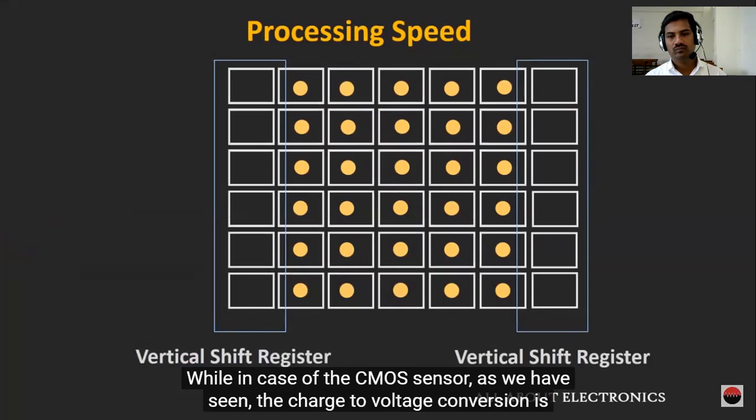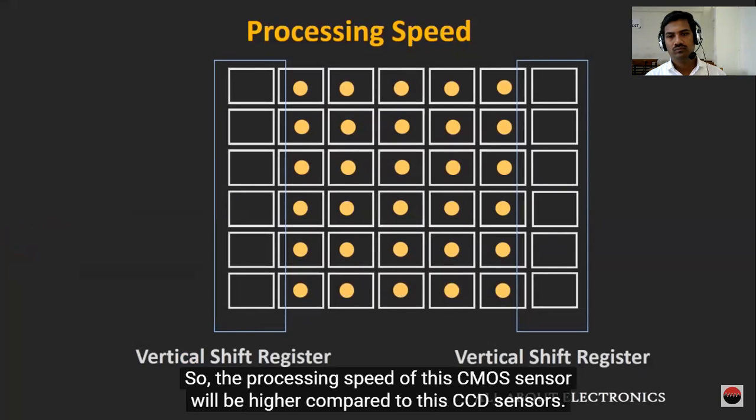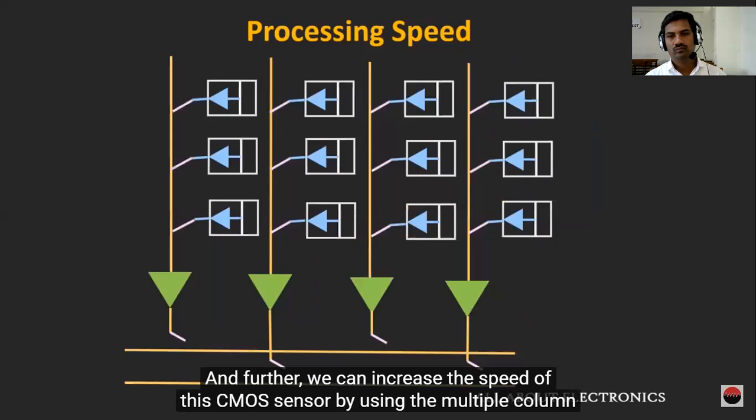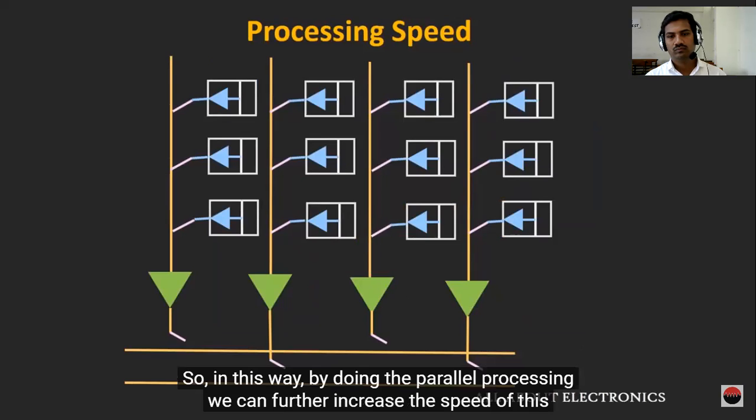While in case of the CMOS sensor, as we have seen, the charge to voltage conversion is carried out in the same pixel. So the processing speed of the CMOS sensor will be higher compared to these CCD sensors. And further, we can increase the speed of this CMOS sensor by using multiple column select lines. So in this way, by doing parallel processing, we can further increase the speed of this CMOS sensor.